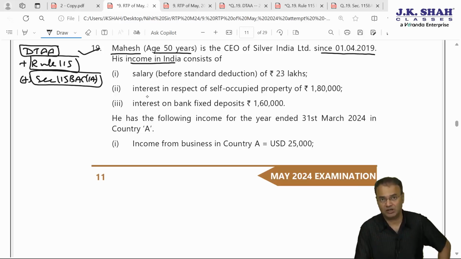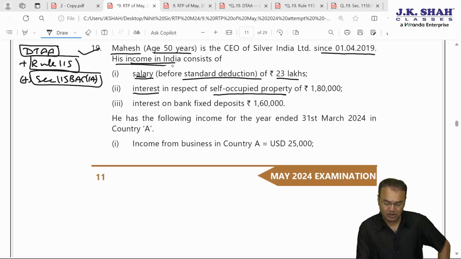Three incomes are given which are Indian income: salary before standard deduction is 23 lakh. Of course, even under 115BAC also, he will be eligible for up to 50,000 rupees of standard deduction. Interest in respect of self-occupied property, that means interest must have been paid.